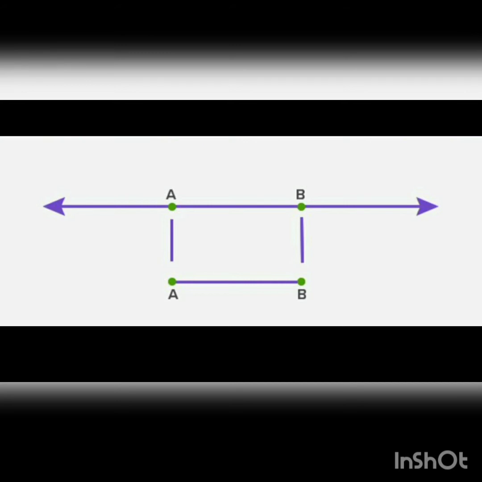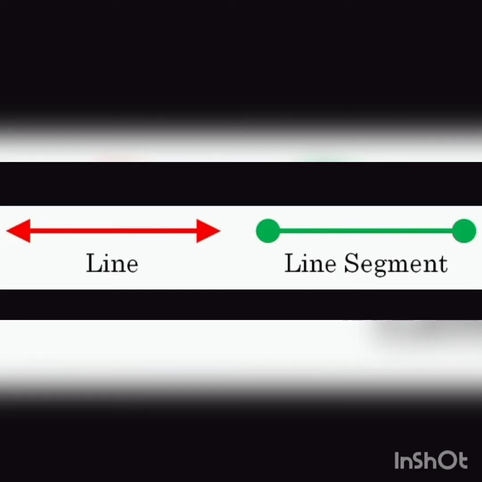Since we cannot draw an indefinitely long line, we mark arrow notations on both sides to show that it will go on. This line is denoted by AB. This is also called a straight line. Remember, the difference between a line segment and a line is that there are no endpoints in a line, whereas a line segment has endpoints.